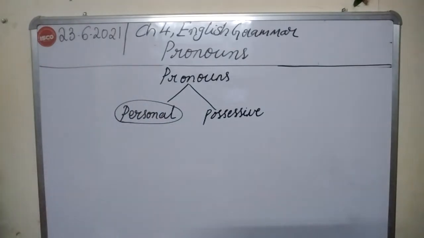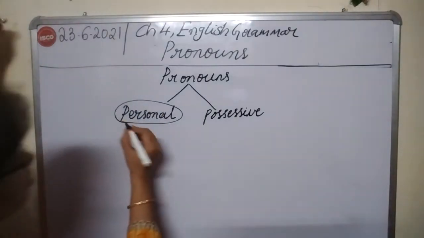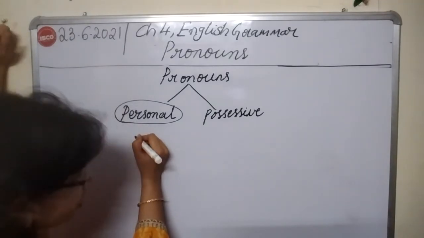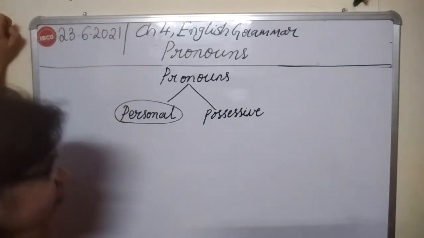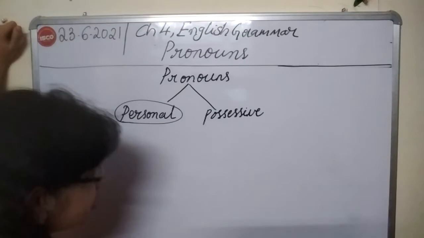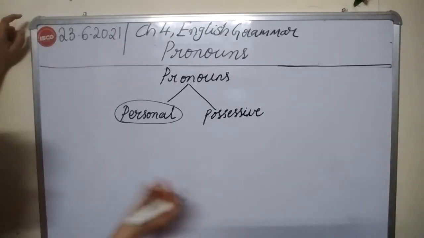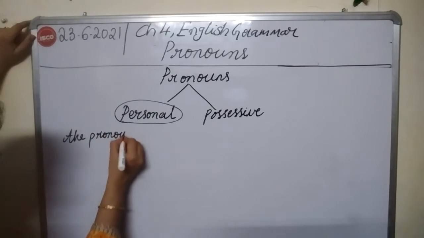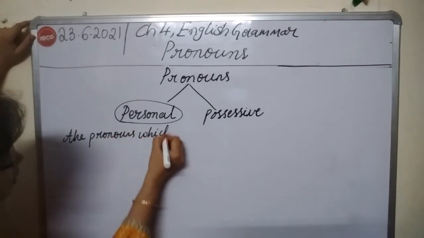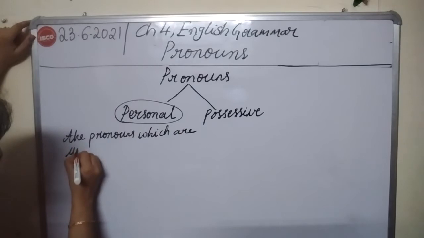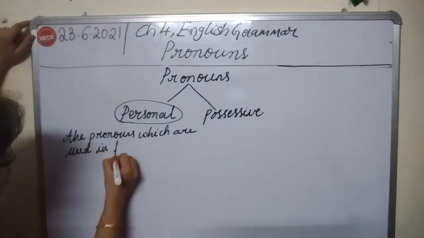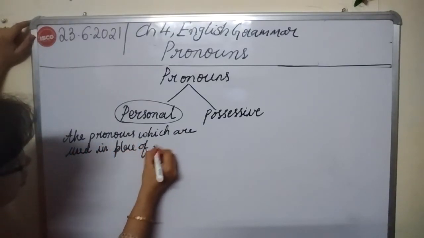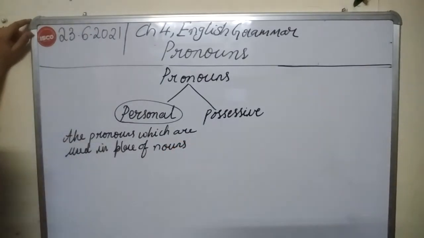So to understand these personal pronouns, first you need to understand what you mean by personal pronoun. Personal pronouns are nothing but the pronouns which are used in place of nouns.